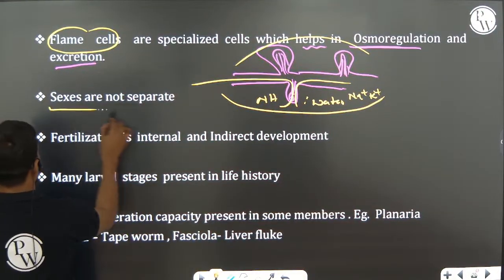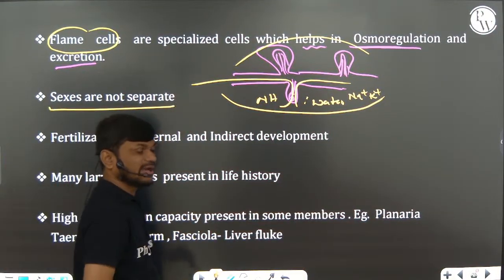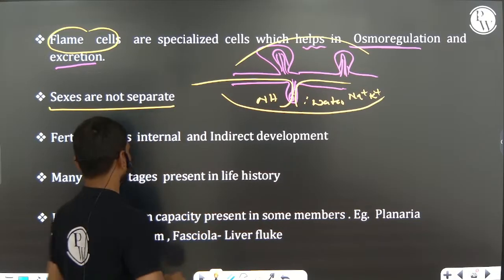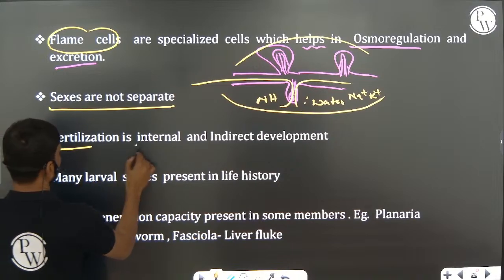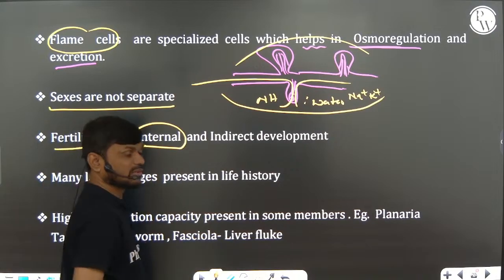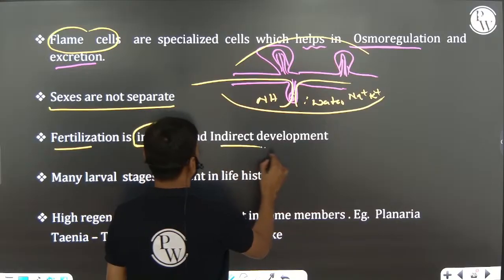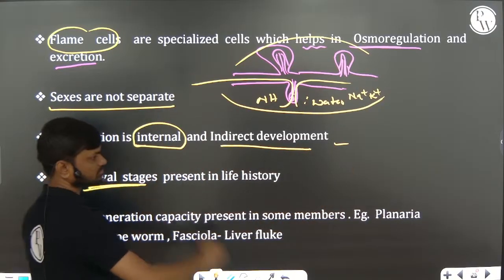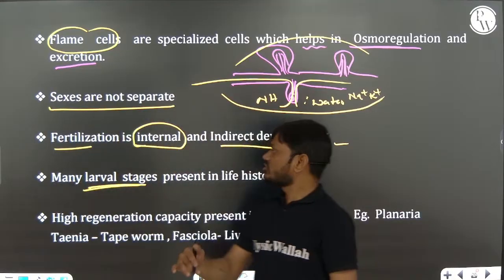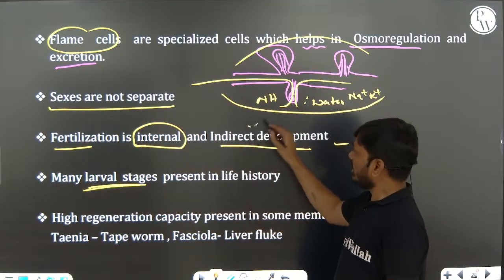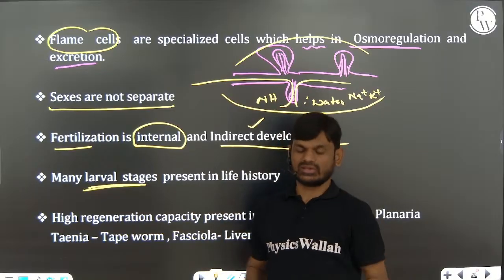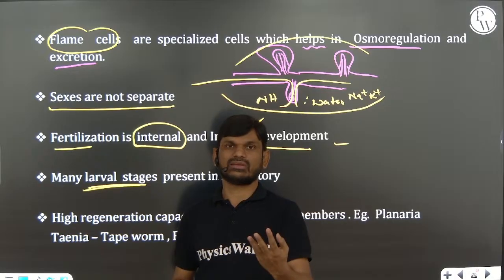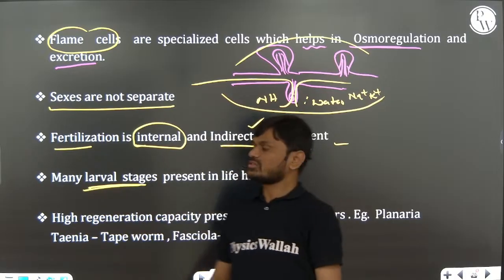So sexes are not separate. Again, hermaphroditic animal, monoecious animal, or bisexual animal. Fertilization is internal, inside the body. Indirect development with many larval stages, very, very important. Example: Miracidium, Sporocyst, Redia, Cercaria, Metacercaria. These many larval stages are present in these animals.